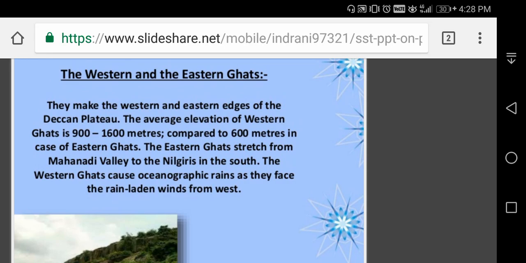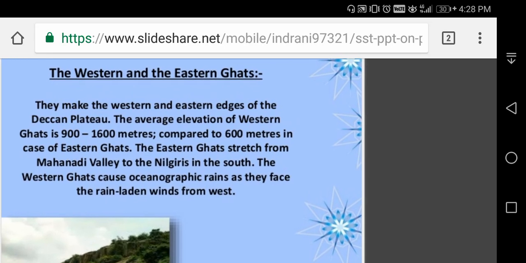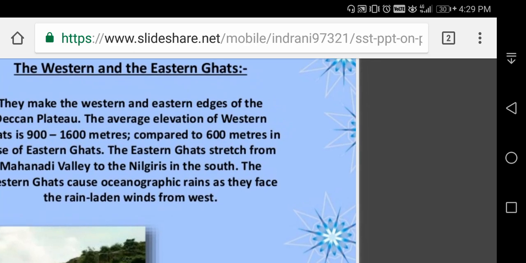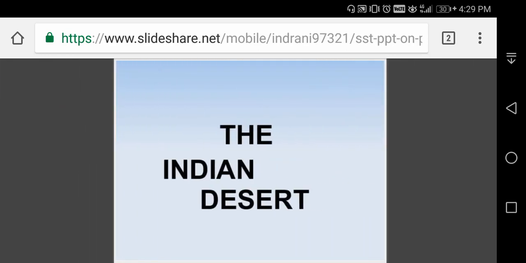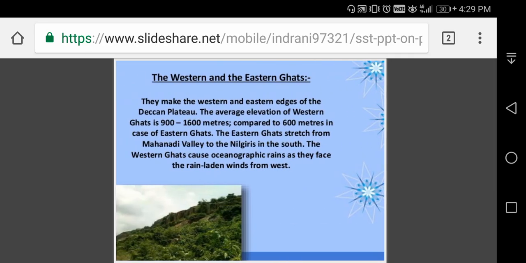Now Western and Eastern Ghats. They make the western and eastern edges of the Deccan Plateau. The average elevation of Western Ghats is 900 to 1600 meters, compared to 600 meters in case of Eastern Ghats. The Eastern Ghats stretch from Mahanadi Valley to the Nilgiris in the south. The Western Ghats cause orographic rains as they face the rain-laden winds from the west. I think the Western Ghats and Eastern Ghats also you understood. I can give the difference between the Western Ghats and Eastern Ghats.